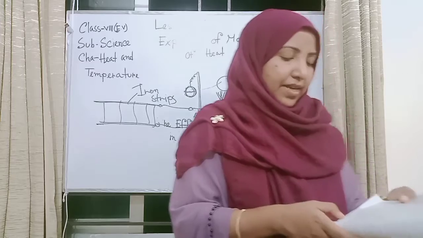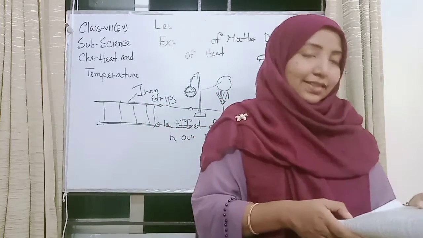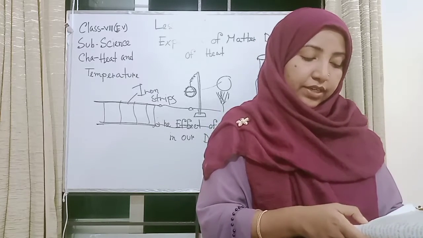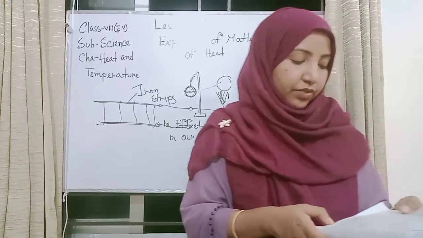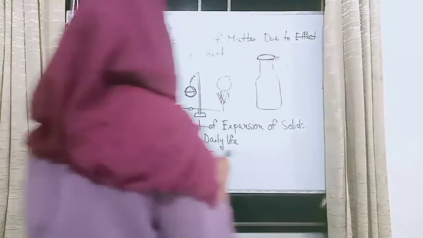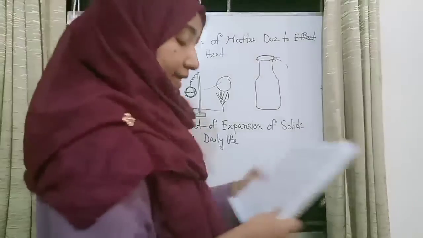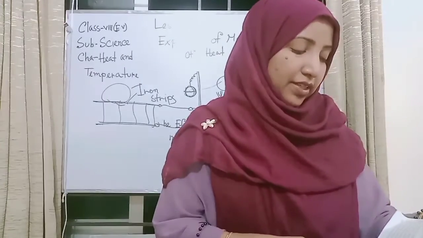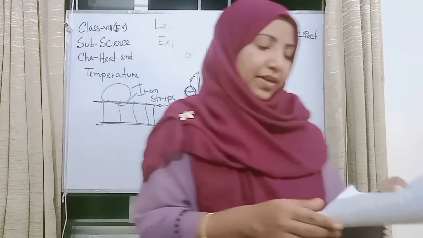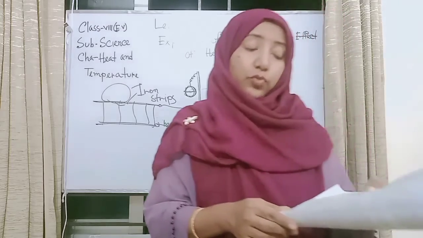In fact, some gaps are kept between two consecutive rails willingly.